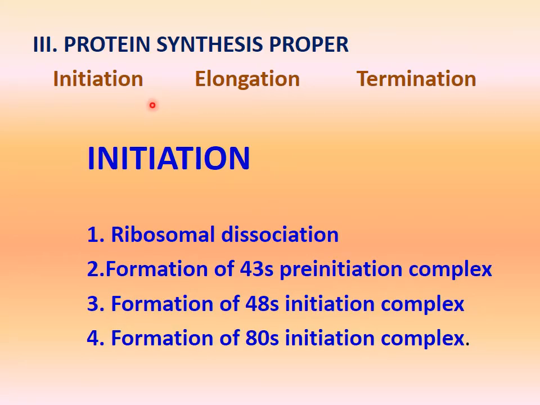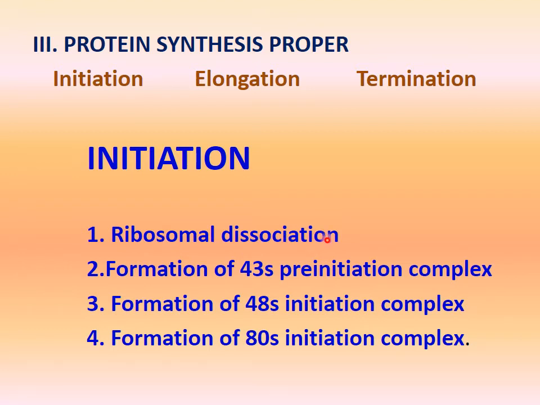Now protein synthesis proper. Protein synthesis proper starts with initiation, elongation and termination. So in protein synthesis proper, there are 3 steps: initiation, elongation and then termination. First, the initiation step has subtopics or substeps, that are 4 substeps. What are these 4 substeps?